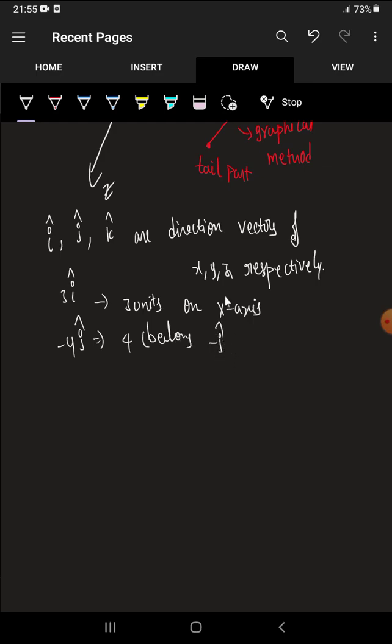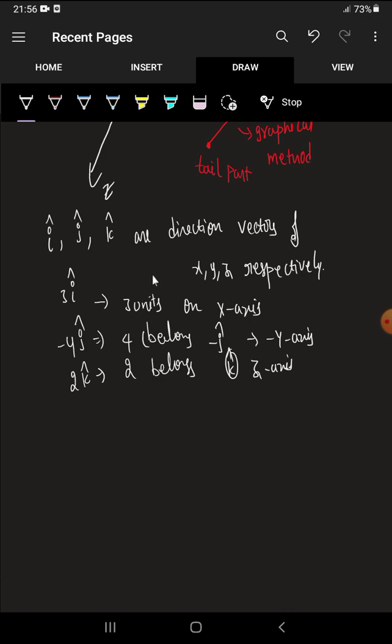So j represents the y-axis, minus j cap represents the negative y-axis. Like that, if we have 2 into k cap, then this value 2 belongs to k cap. K cap means which axis? Z axis. That's the meaning. So i cap, j cap, k cap represent the direction of the axis.